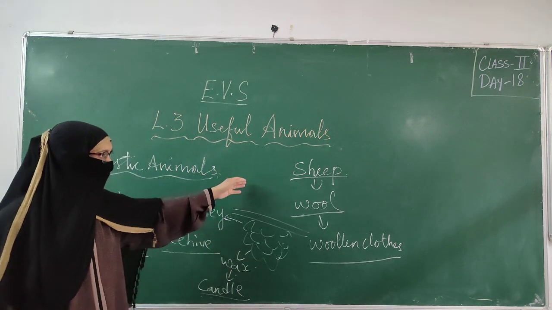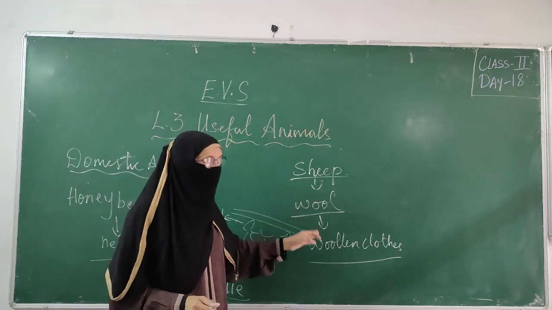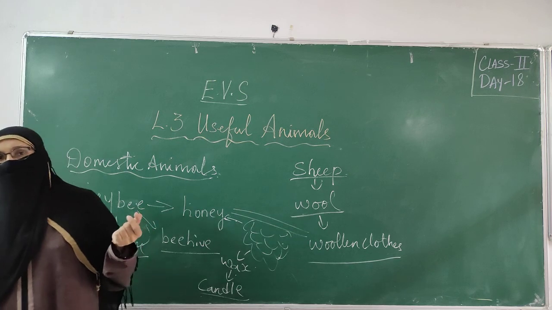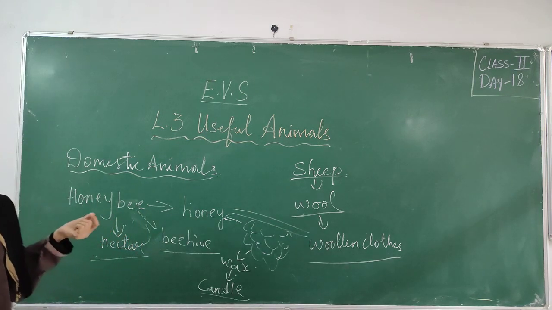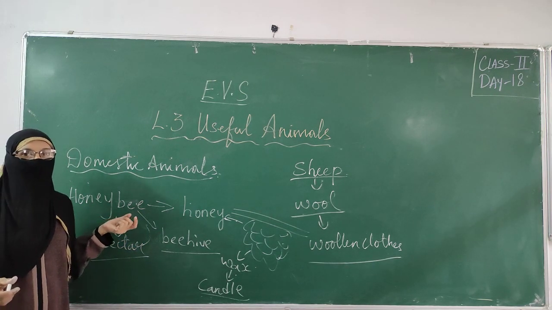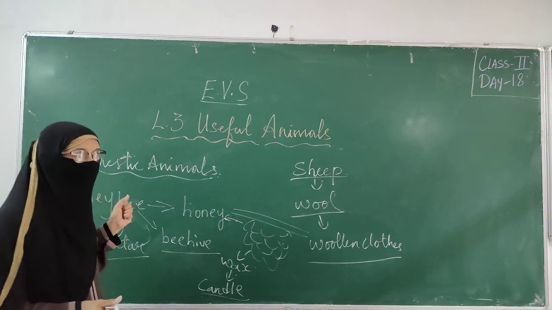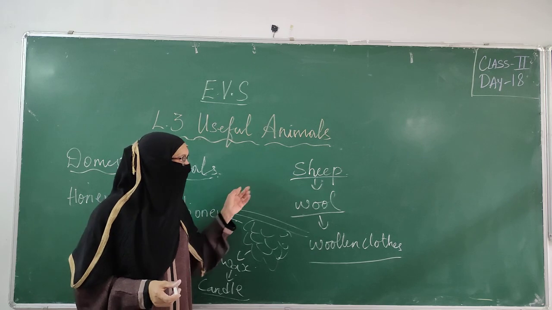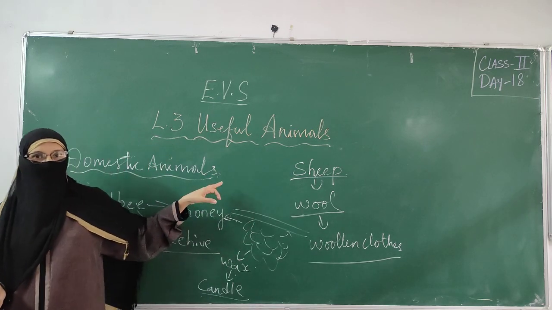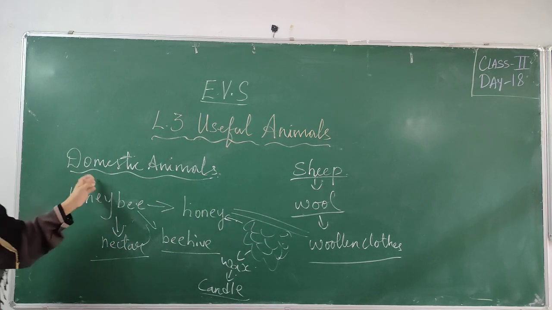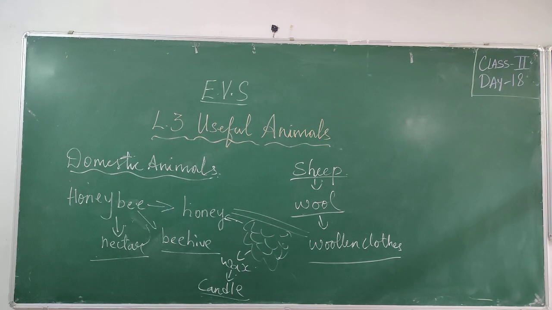From this sheep we get wool, and this wool is used to make woolen clothes. We use woolen clothes especially in the winter season. It keeps us warm. We use woolen clothes to keep our body warm, especially in the winter season. In this way, sheep is helpful to us, honeybee is helpful, domestic animals are useful. Now coming to